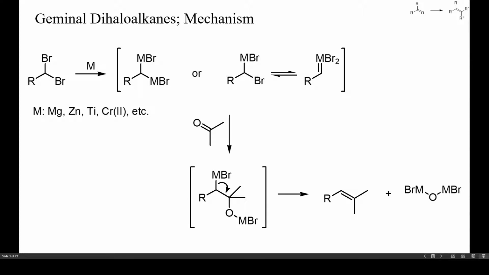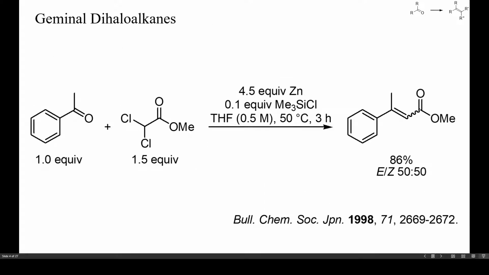Addition to ketones yields a beta-alkoxy organometallic intermediate which undergoes beta elimination to yield an alkene. In this example, the nucleophile was generated from methyl dichloroacetate by treatment with metallic zinc and THF in the presence of acetophenone. Zinc often requires some kind of activation to react with alkyl halides, and here chlorotrimethylsilane was used for this purpose.